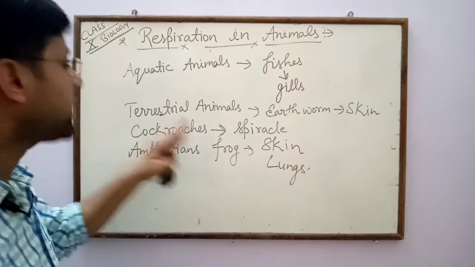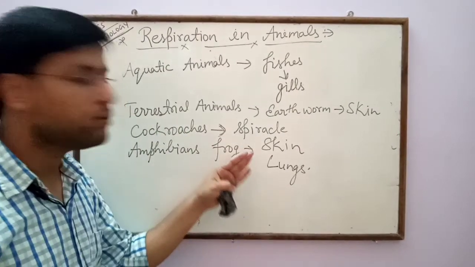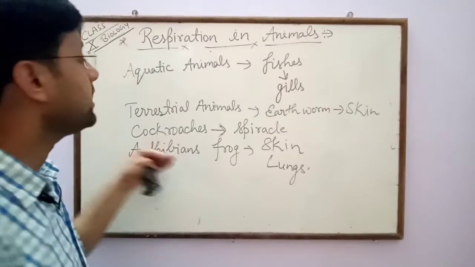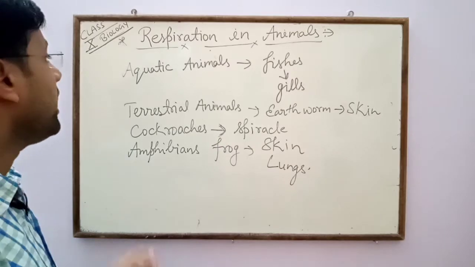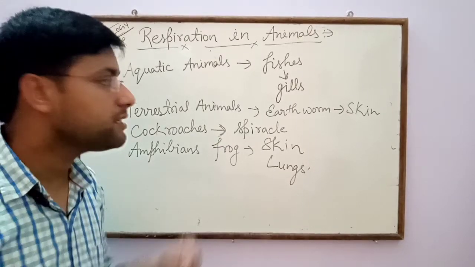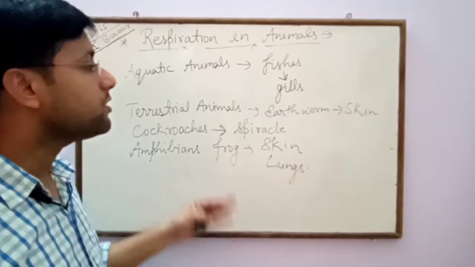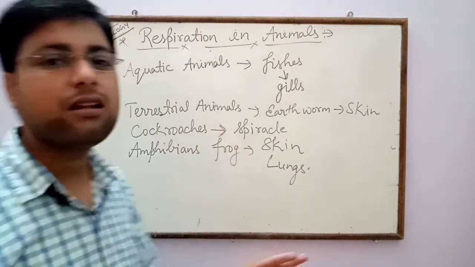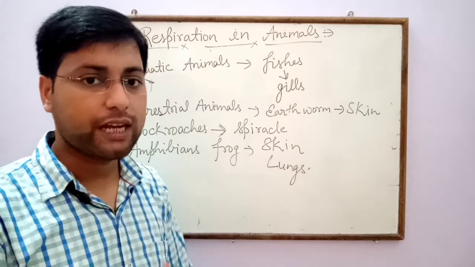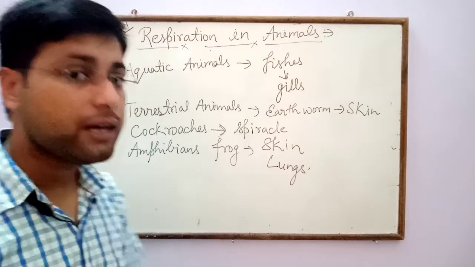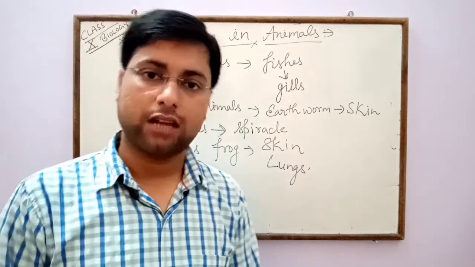And in case of grasshopper and cockroaches, respiration is through spiracles. In case of terrestrial animals, earthworm respires through skin, and aquatic animals like fishes respire through gills, because no special respiratory system or complex system occurs in this type of animals. Now in the next video, respiration in human beings.